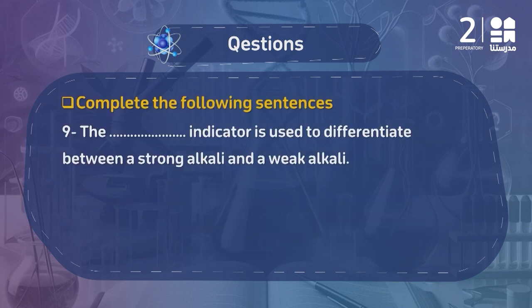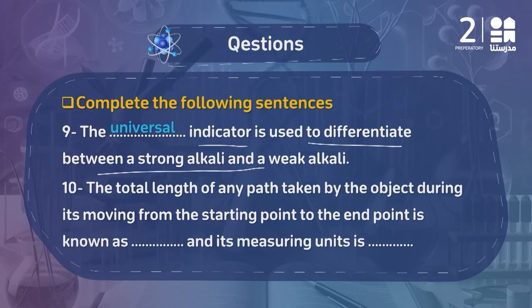Question number 9 بيقول لي the space indicator is used to differentiate between a strong alkali and a weak alkali. universal indicator لأن احنا اتفقنا قبل كده blue litmus paper و red litmus paper they are used just to determine if the solution is an acid or a base. لكن هل يا ترى بنقدر نحدد the strength of the acid to be a strong acid أو weak acid أو the strength of the base to be a strong base أو weak base؟ لا طبعا. فالuniversal indicator بيديني accurate pH measurement علشان بيديني exact color من ضمن الباليت بتاعت الكولر الموجودة في pH scale to determine the strength of that solution.